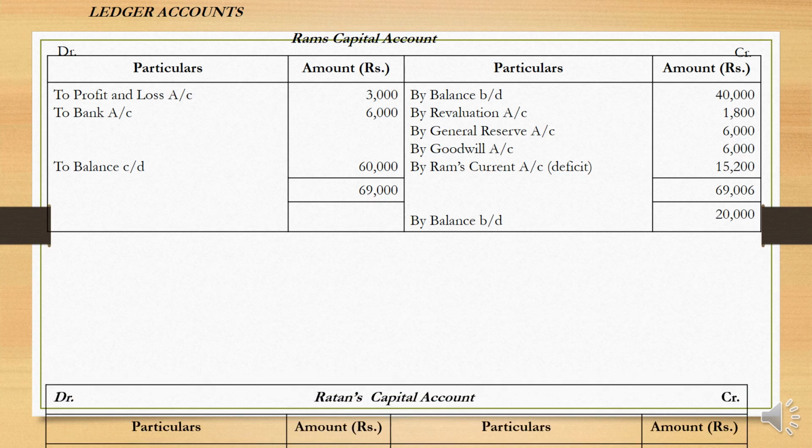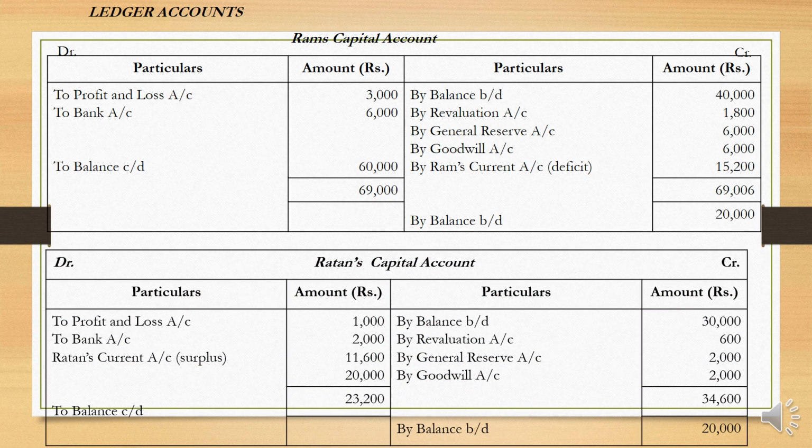Now let us move on to the next ledger account, Ratan's capital account. Balance brought down 30,000, revaluation profit 600, general reserve his portion 2,000, goodwill his portion is 2,000. If you look into the goodwill account, the amount is lying there, and here a loss, his portion is 1,000. This is the debit balance, opening balance found in the balance sheet.